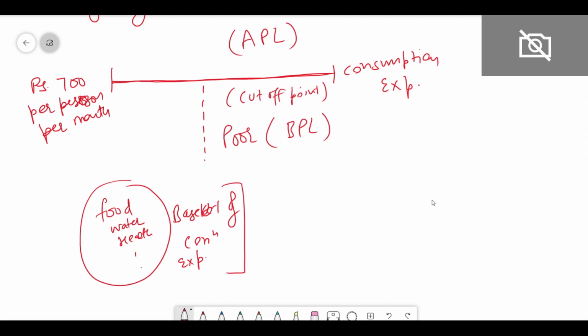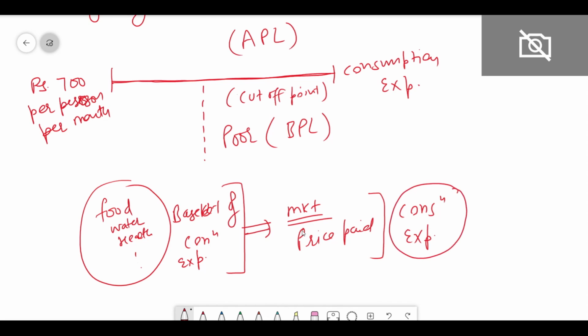When the person goes to the market to buy all these items, the price paid to buy all these items, that is consumption expenditure, right? So if this consumption expenditure is less than 700, then this falls under the BPL, and if it is above 700, then it falls in the APL, above the poverty line. So this is how the concept of poverty line works.